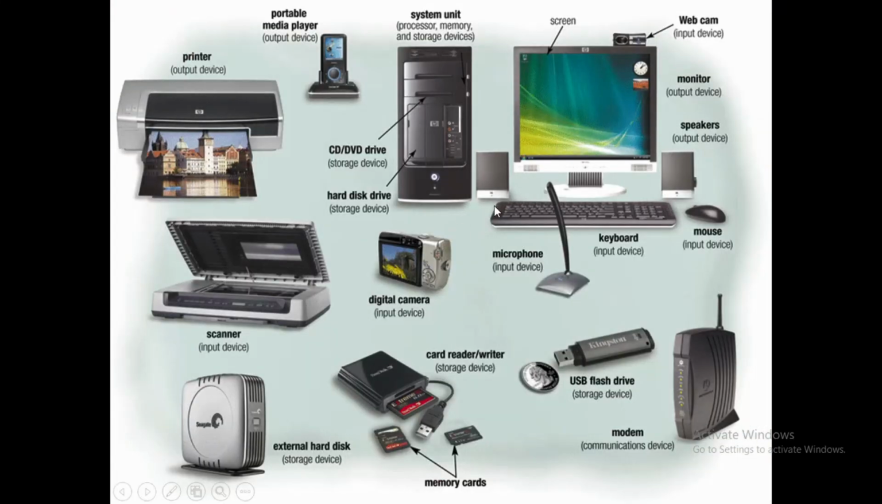Examples of hardwares: we can have a printer as a hardware, we can have a portable media player as a hardware, we can have a system unit as a hardware, we have the screen, we have the webcam, monitor, speaker, mouse, keyboard, microphone, digital cameras, card readers. We can talk of scanners, external hard disks. We have the USB flash, we have the modem, and many more. These are all called hardwares.